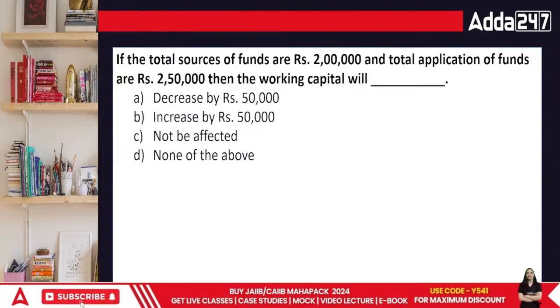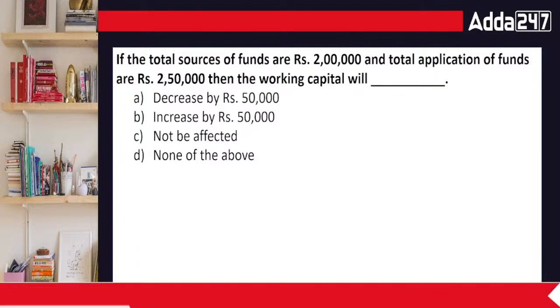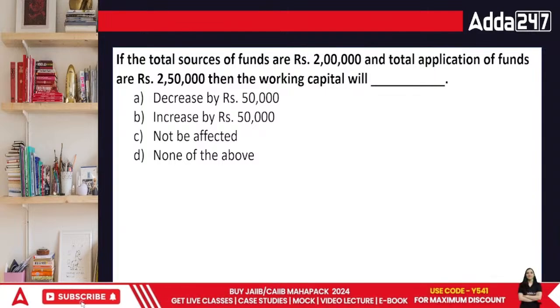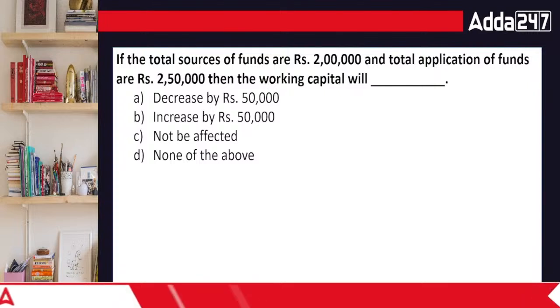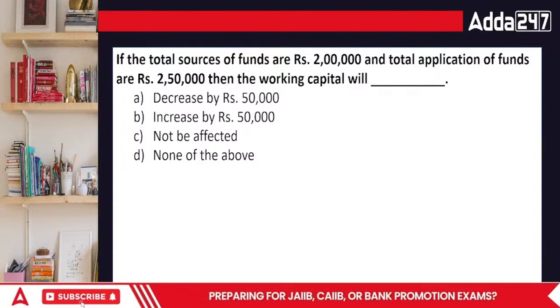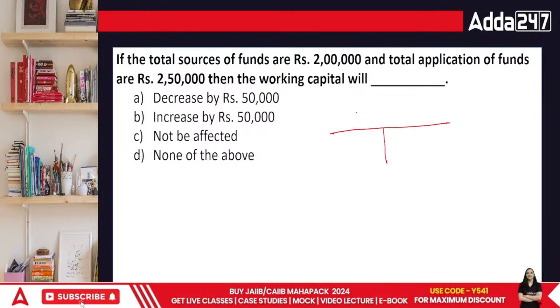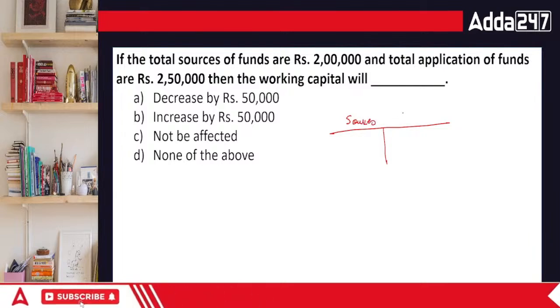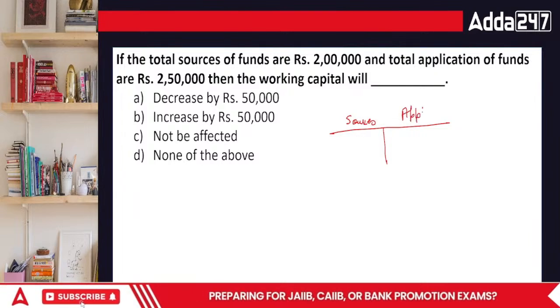If the total sources of the funds are rupees 2 lakh and the total application of funds, so this is a fund flow question, everyone, then the working capital is what? In case of fund flow, we have sources and we have application.